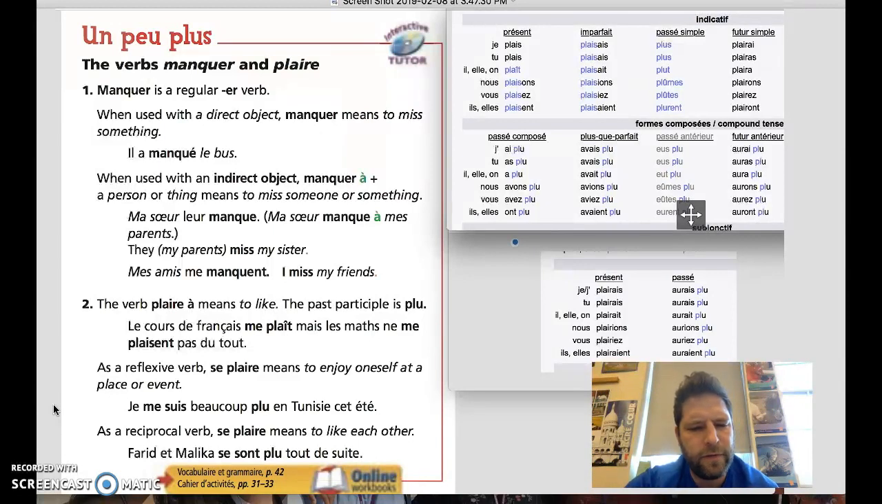As reciprocal, se plaire means to like each other. And the sentence they give is Farid et Malika se sont plu tout de suite. So Farid and Malika liked each other right away. Sort of a coup de foudre, which would be, I'm not telling you, you should know what that is. Anyways, that's for the homework tonight.